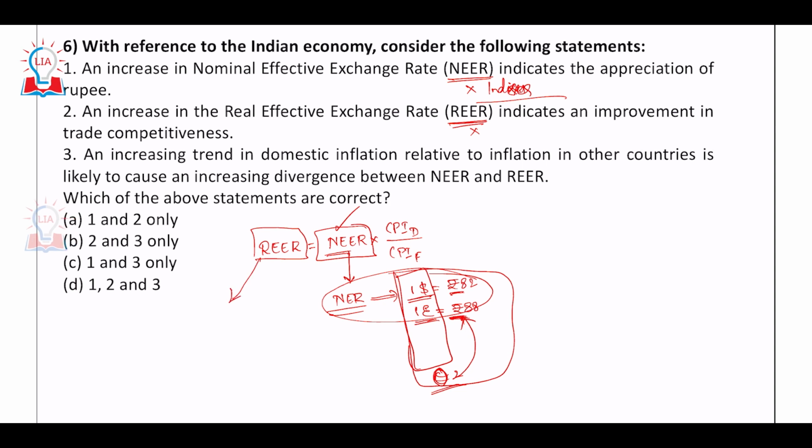What about REER? REER is more about how it operates in the real world. It's not about your rupee's ability to buy theta, that is a currency. Rather, REER is about a basket of goods, right? You have a basket of goods like apples, oranges, and then you have clothes. So to buy this basket, if in US it is $5, how much does it cost in India?